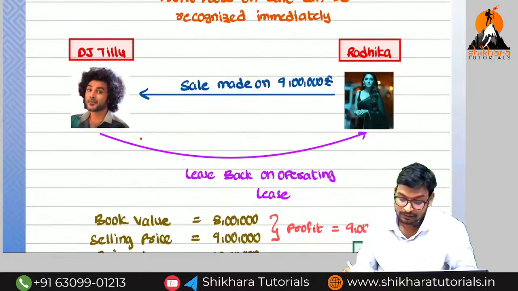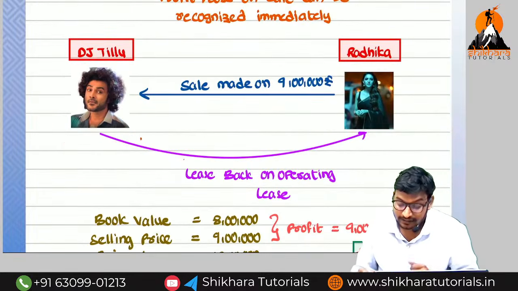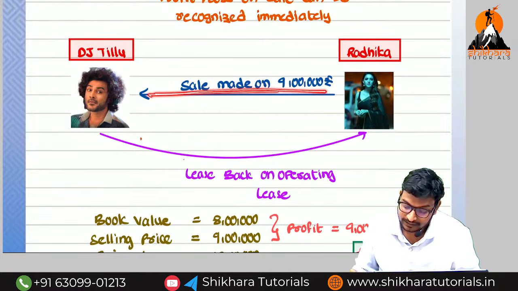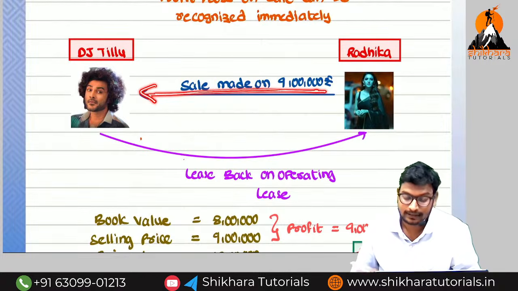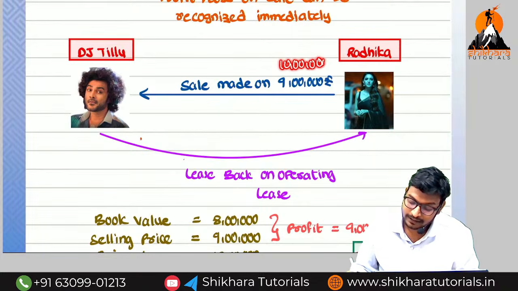You know, Tillu is having so much love for Radhika. At the time of selling an asset to Tillu, Radhika is getting how much? Imagine the book value is equal to 10 lakhs. What is the sale value here? 9 lakhs. What is the loss they are getting? 1 lakh is the loss Radhika is getting.